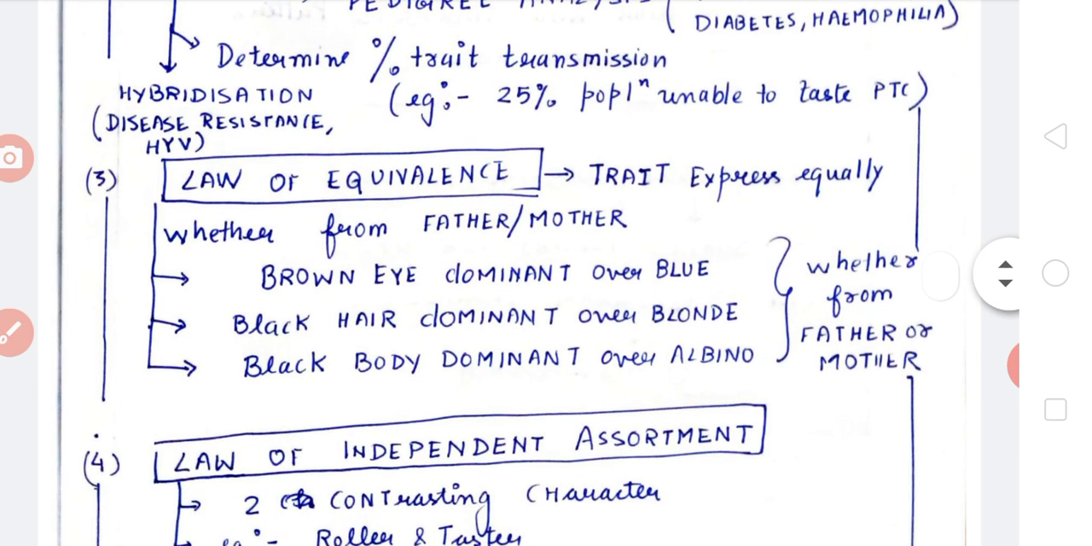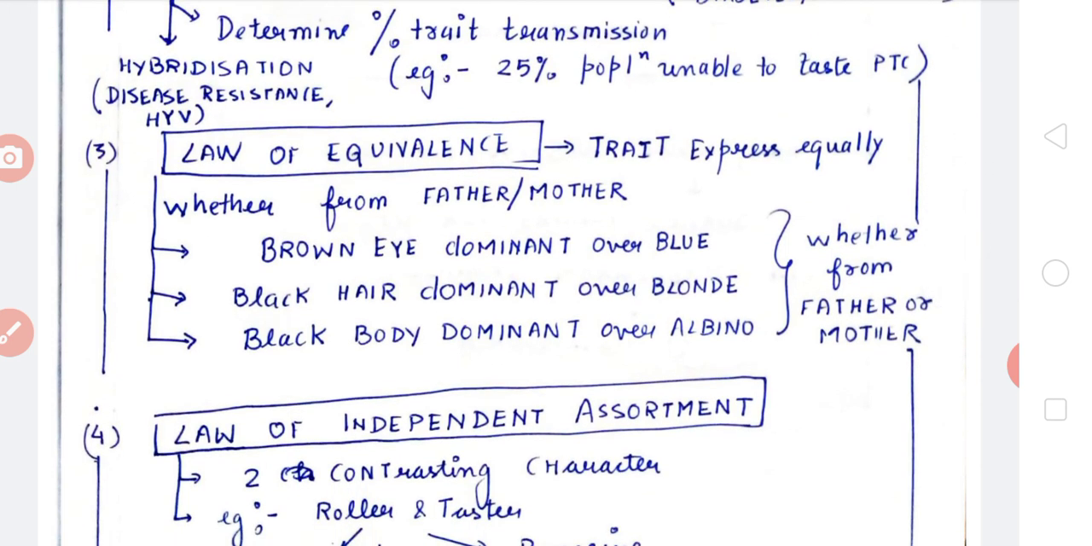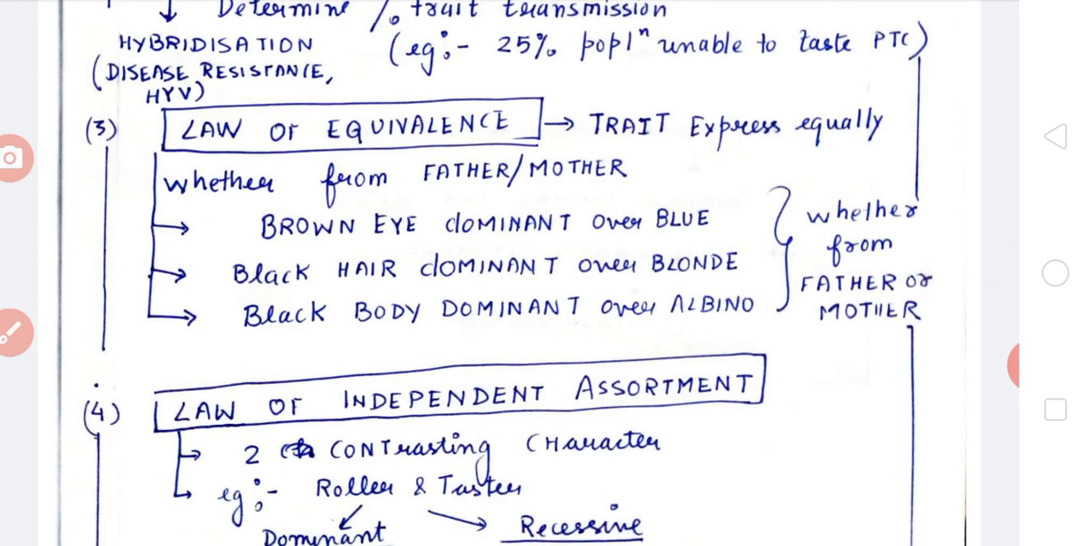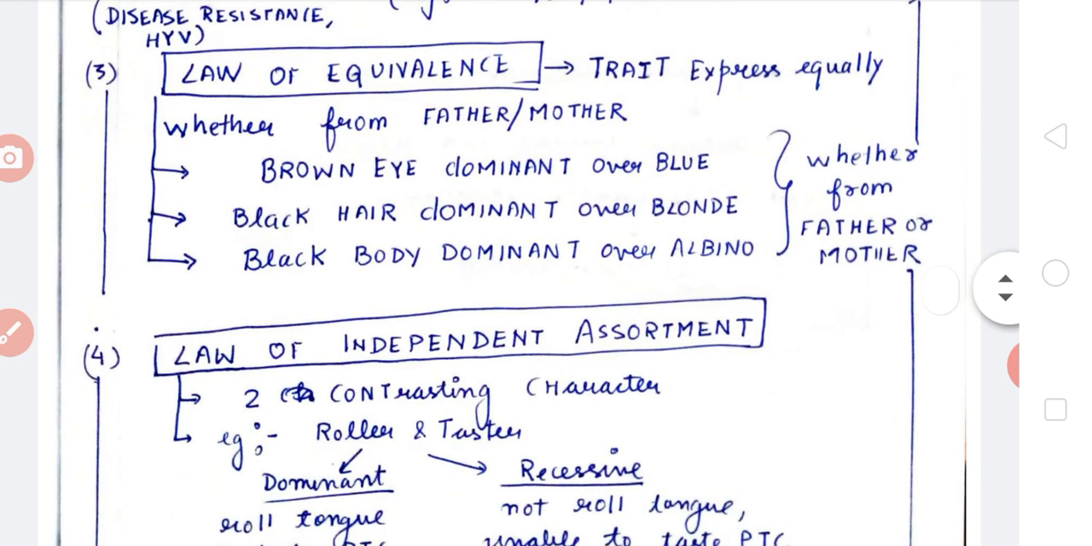The law of equivalence is the third law, that the trait expresses equally whether it is from the father or the mother. Whether it is from father or mother, brown eye will be dominant over blue, so more expression in the population will be of brown eye. Black hair will be dominant over blonde hair. Black skin will be dominant over albino, that is white skin.